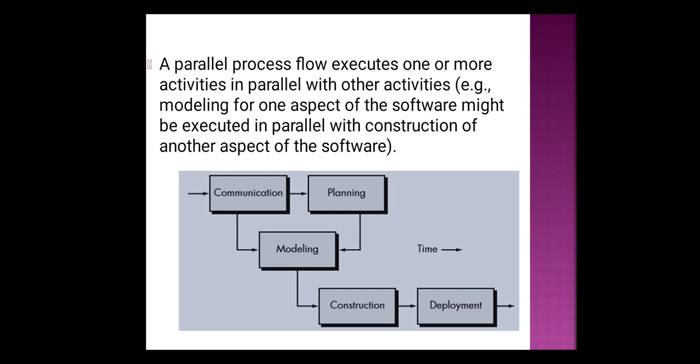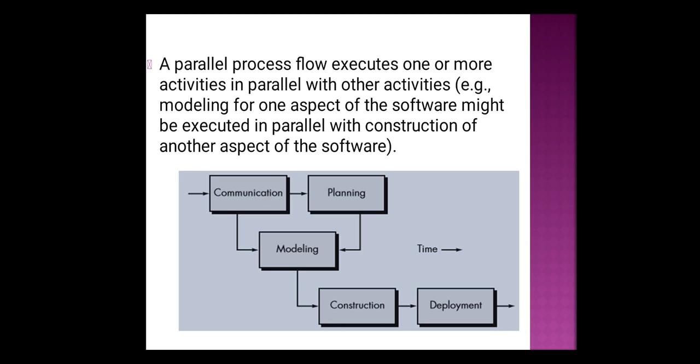Coming to the last process flow, that is parallel process flow. The name itself suggests parallel, in the sense that some set of activities will be executed parallelly. For example, let us consider modeling and construction. In modeling, we'll be designing some diagrams and generating some models. During construction, by seeing those design models, we write the code.